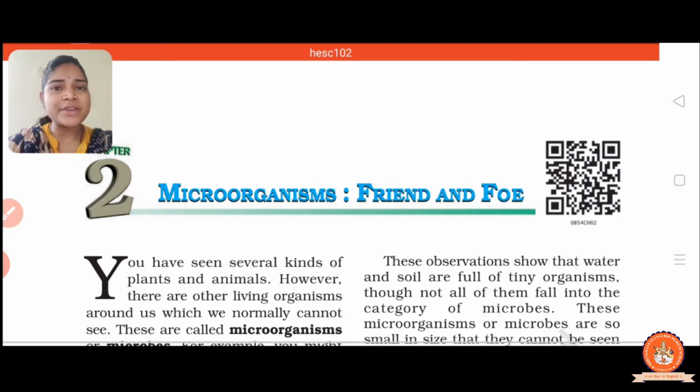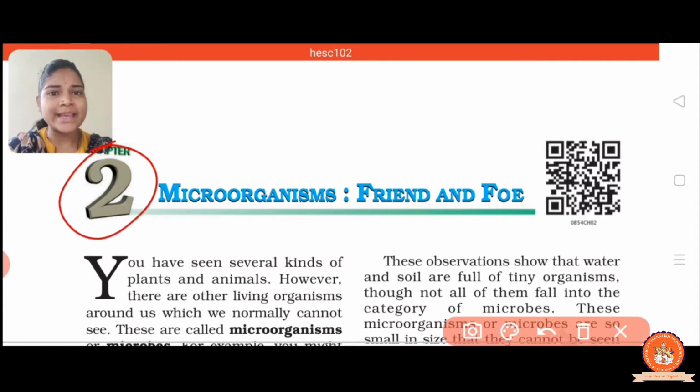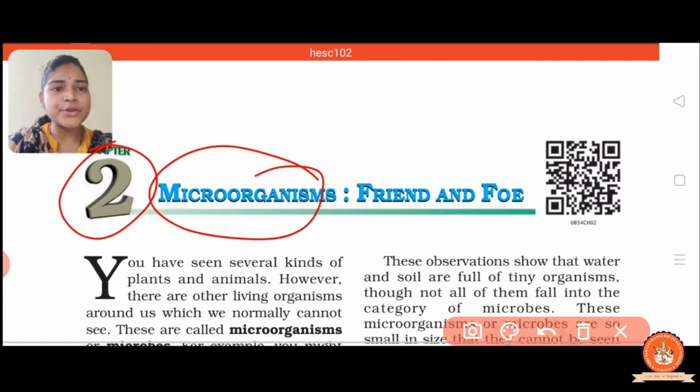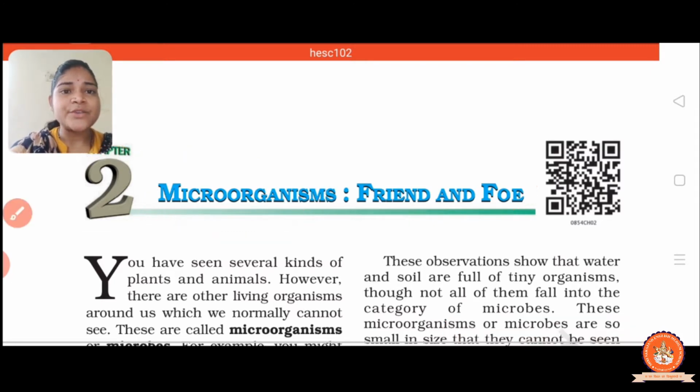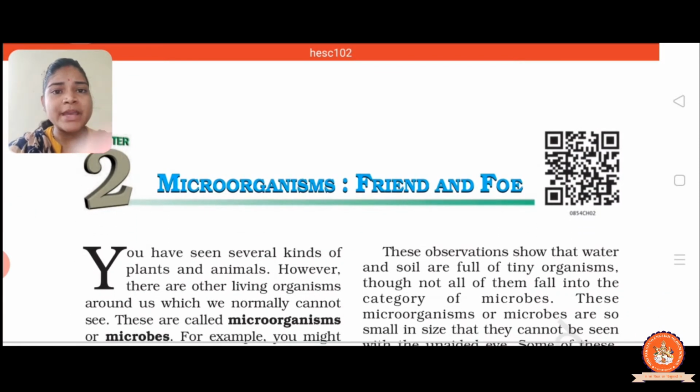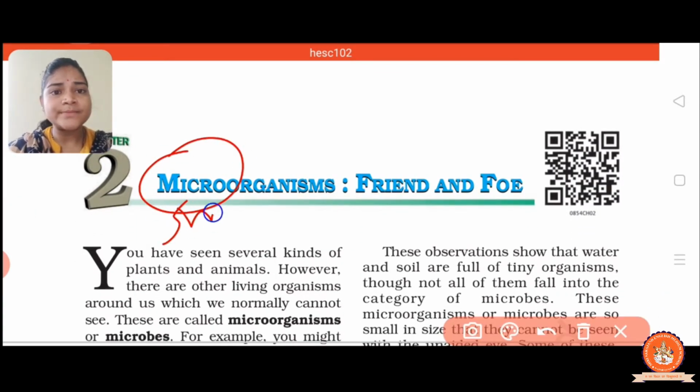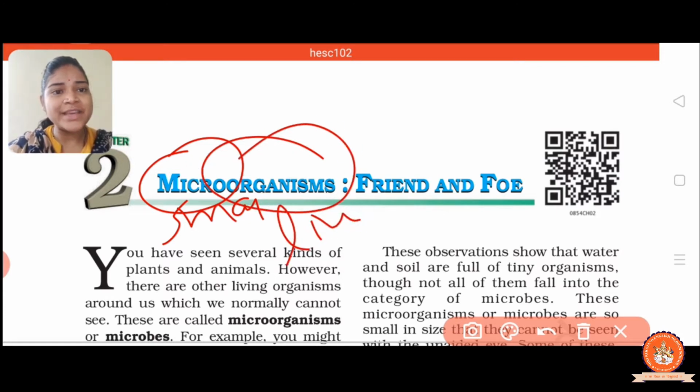Now students, today we are going to start chapter 2 from class 8, that is Microorganisms: Friend and Foe. So what is the meaning of microorganism? The first question that comes to our mind is, what is a microorganism? Micro means small and organism means living creature. So they are small living creatures.